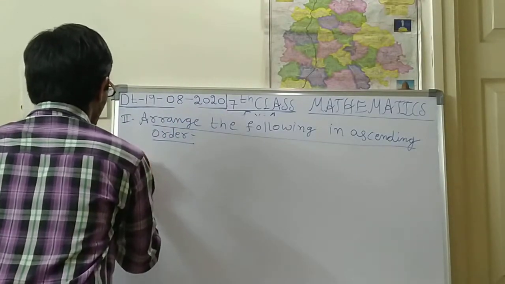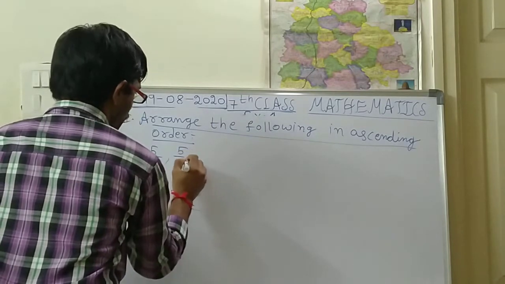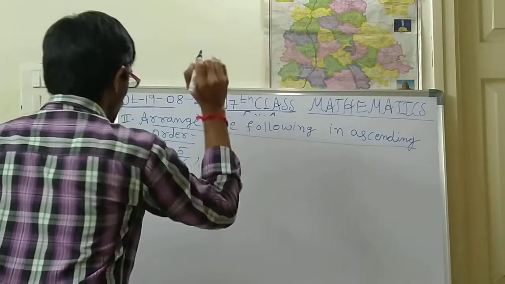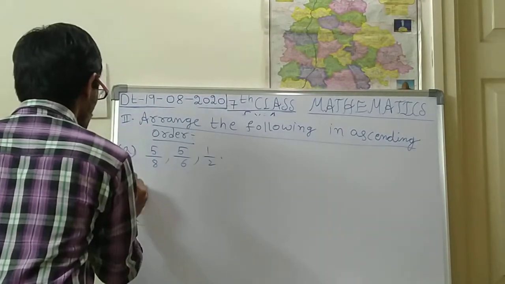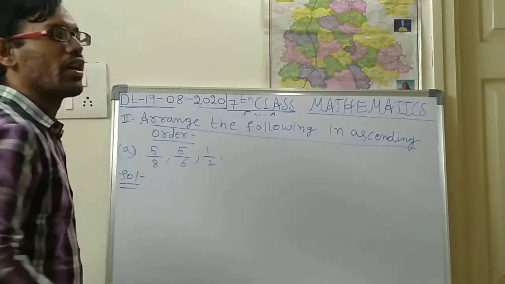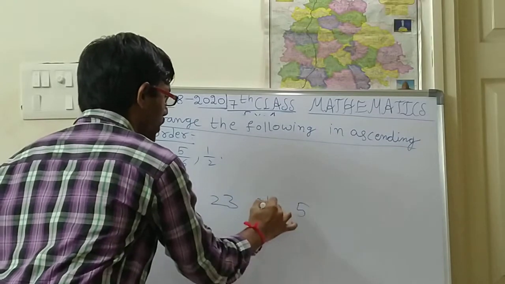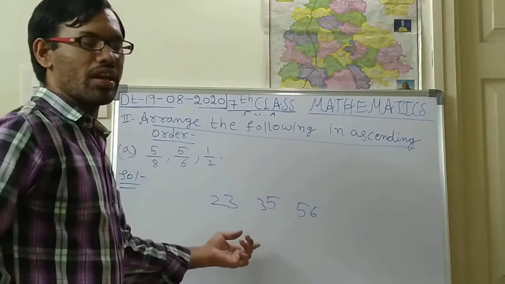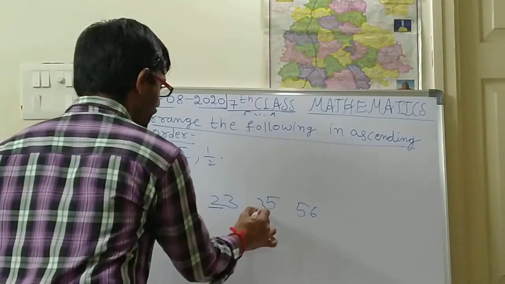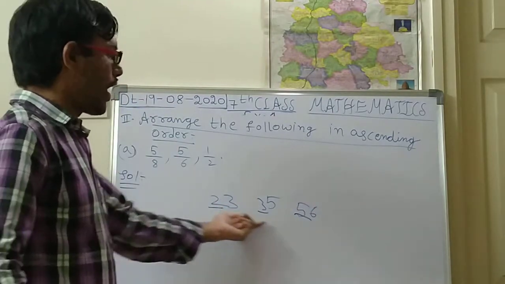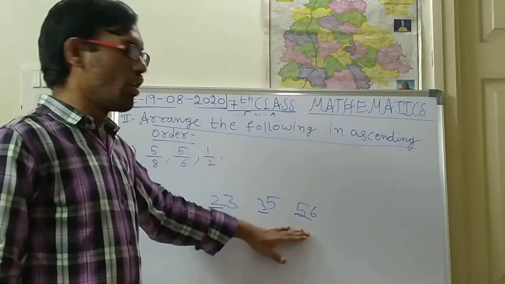Okay. So the first one. So 5 by 8, comma 5 by 6, comma 1 by 2. Okay, 5 by 8, 5 by 6, 1 by 2. So here how you should make into ascending order. Suppose if the numbers are like 2, 3, 5, 23, 35, 56, you can arrange it very easily. So which is the smaller number? By taking the number of digits and by identifying the places of digits, you can arrange in the ascending order for these whole numbers.